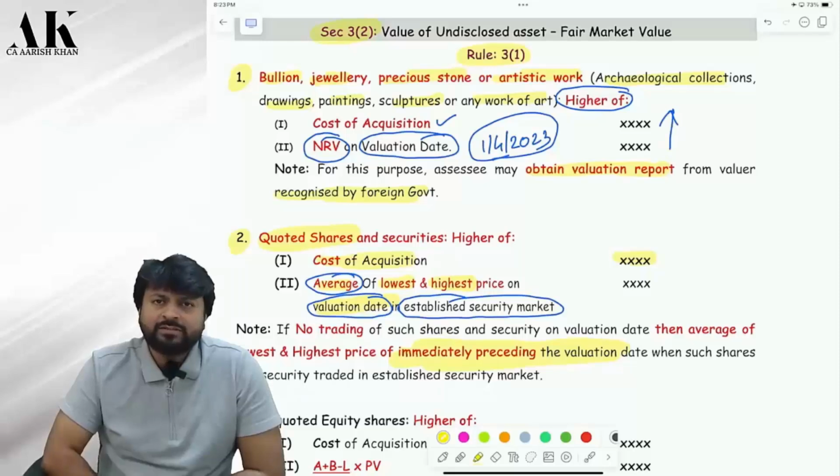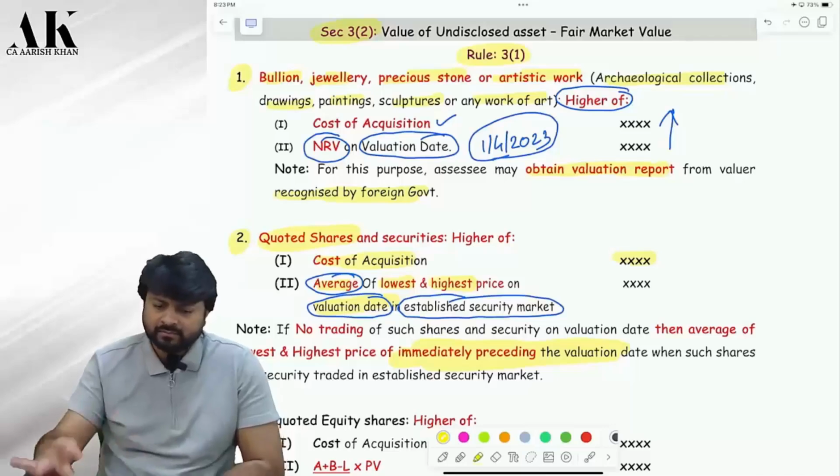NRV on valuation date means what? The year in which the AO found it, the 1st April, 1st April of the relevant year. Okay. And the average of the highest and lowest price for quoted shares and securities, on which date will you take? Again on valuation date, 1st April.